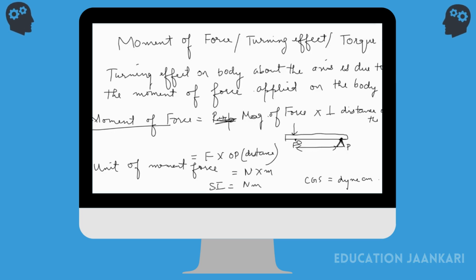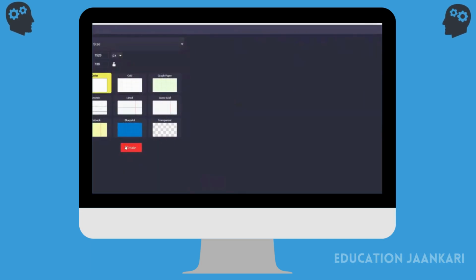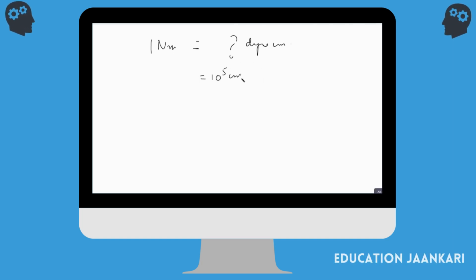If I try to relate 1 Newton meter and the dyne centimeter, can you do that? 1 Newton meter is equal to how many dyne centimeters? 1 Newton is equal to 10 to the power 5 dyne, and 1 meter is equal to 100 centimeters, or 10 to the power 2 centimeters.